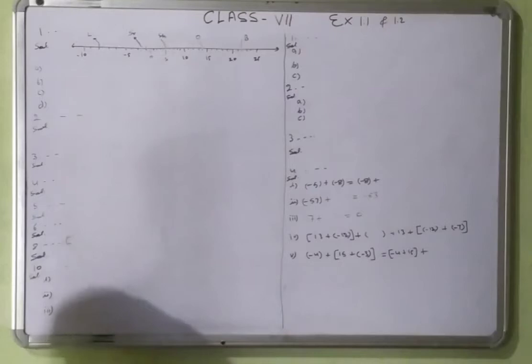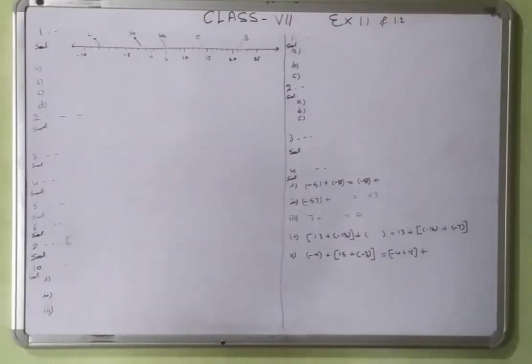So here is a 4 part question. The first part is: observe this number line and write the temperature of the place marked on it.